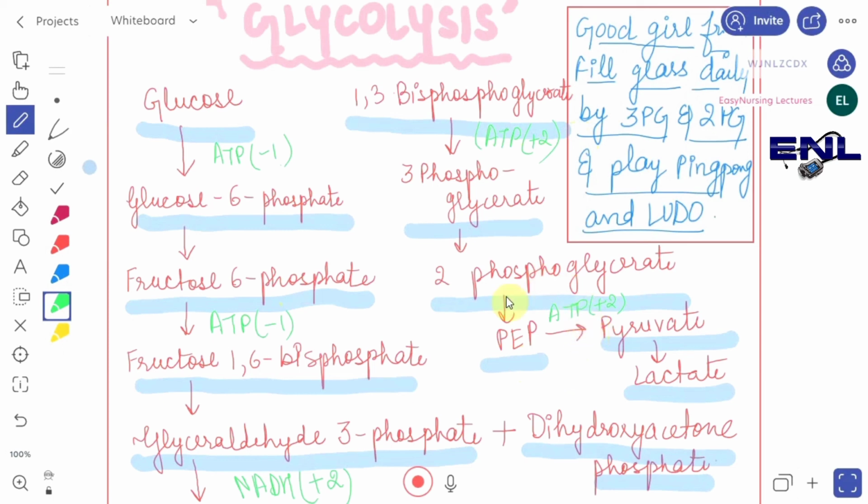So that is the total energy yield, which will be 2 ATP plus 2 NADH. So this is the total energy yield of the glycolysis cycle.